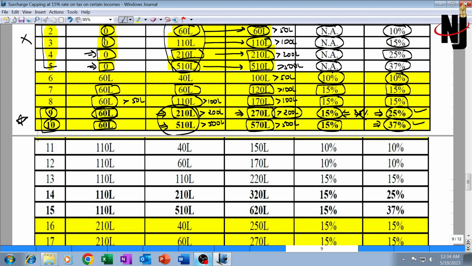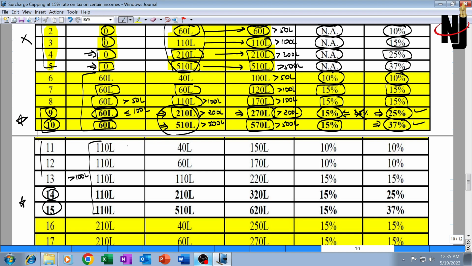I hope you are clear with this. Situation 11, 12, 13, 14, 15. Next 5 situations where the special income is 110. Special income is more than 1 crore. Earlier special income was more than 50 lakh but up to 1 crore. Now the special income is greater than 100 lakhs. Amount of special income has no relevance. We have to focus on the amount of other income. Naturally, as I have marked, 14 and 15 will be important. 11, 12, 13 can be ignored.